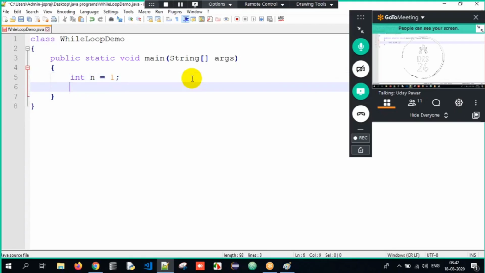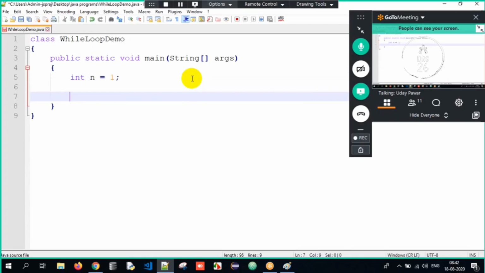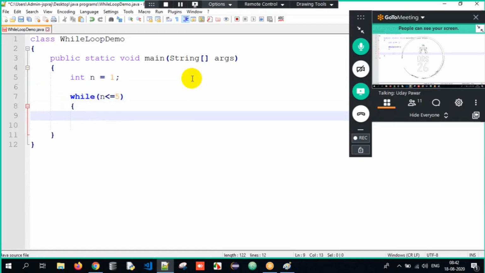Now here I will just write it as while n is lesser than or equal to 5. You have to keep on looping until n is lesser than or equal to 5. And what are we supposed to print here? I am supposed to print using System.out.println, and I am just printing the value called n here.